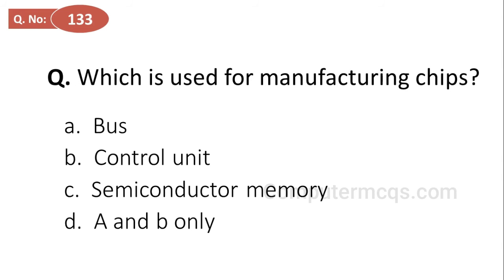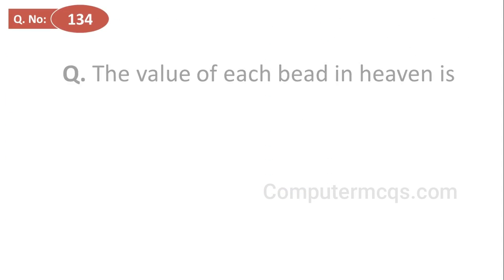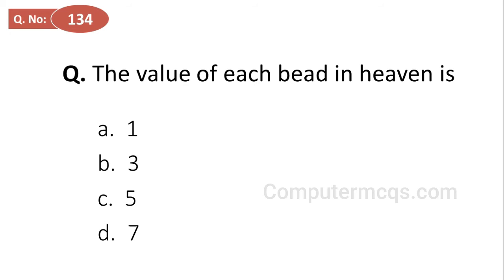Which is used for manufacturing chips? Options are bus, control unit, semiconductor memory, A and B only, and the correct answer is option C, semiconductor memory. The value of each bead in heaven is, options are 1, 3, 5 and 7, and the correct answer is option C, 5. The value of each bead in heaven is 5.